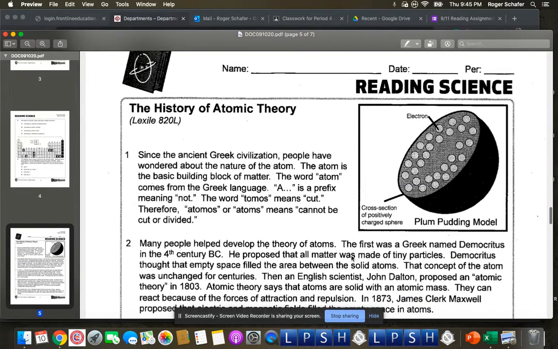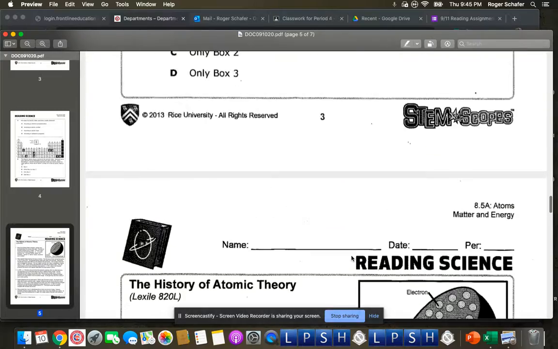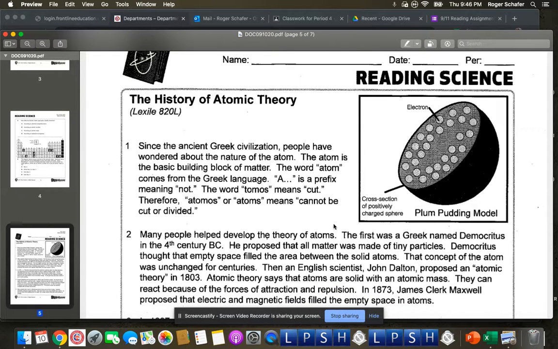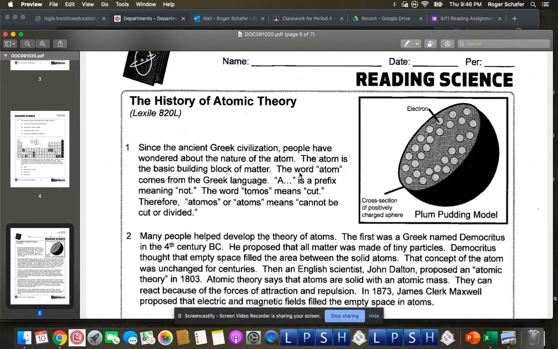All right, so we're moving ahead, and make sure that if you need to pause to find one of those answers, you do that. All right, we're reading the history of atomic theory, Lexile 820. Since ancient Greek civilization, people have wondered about the nature of the atom. The atom is the basic building block of matter. The word atom comes from the Greek language. A is a prefix meaning not. The word tomos means cut. Therefore, atomos or atoms means cannot be cut or divided.